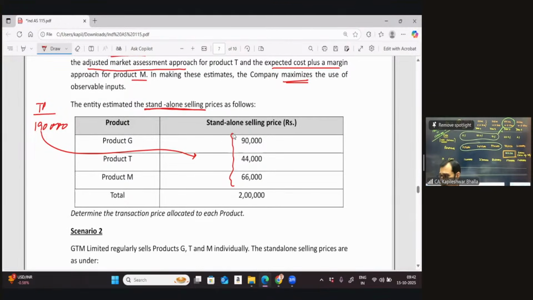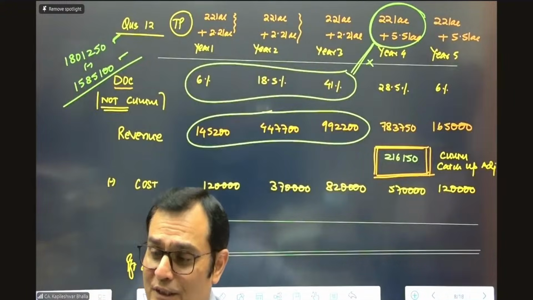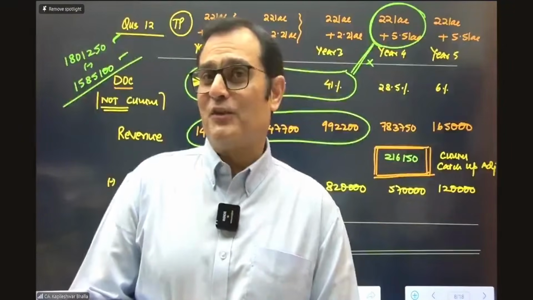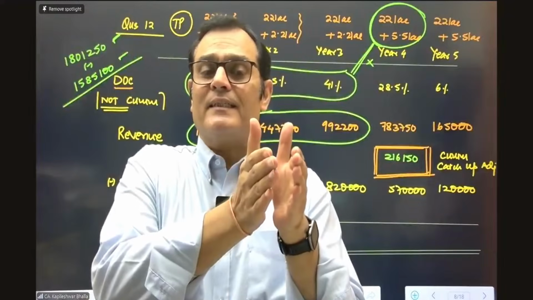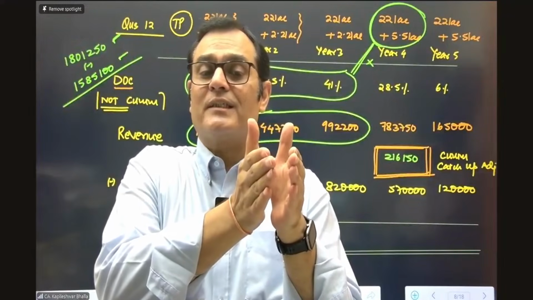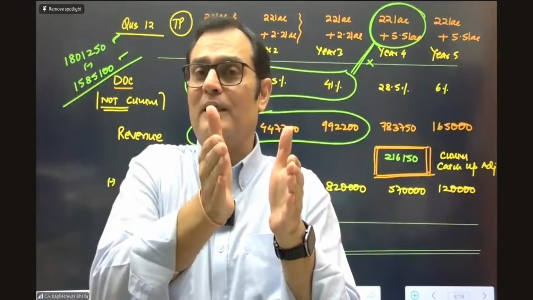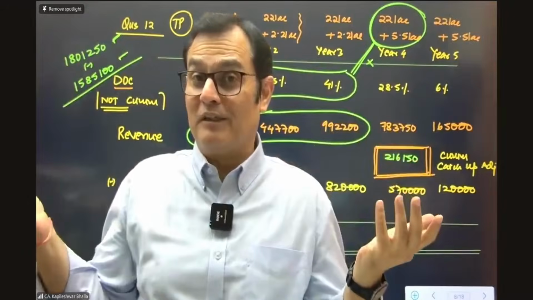I think I get... G is independent to observe. No, no, no, no, no, friends. I think that does not make a difference. I think I need to clarify this to you. If you're thinking that I cannot divide this in the ratio of standalone prices, I can of course do that. The standard only says that you need to use certain methods, but these methods should make use of maximum observable data. And if you made use of maximum observable data, you can definitely do that.